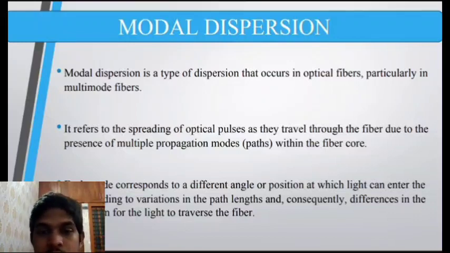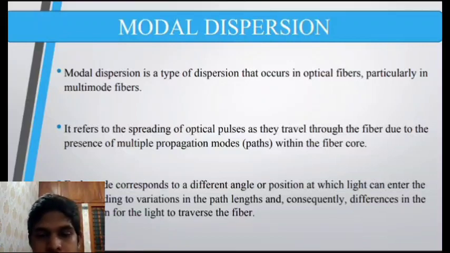It refers to the spreading of optical pulses as they travel through the fiber due to the presence of multiple propagation paths within the fiber core. So modal dispersion happens because of the spreading and the different directions in which the light can travel, because the fiber supports more than a single mode. So modal dispersion only happens in the case of multimode fibers, or MMF.